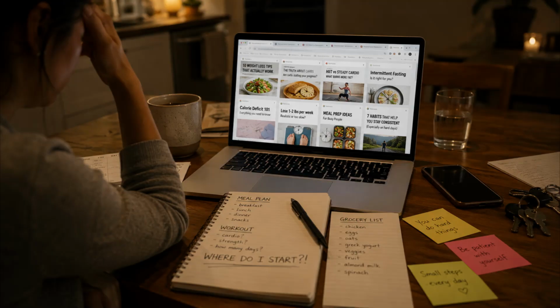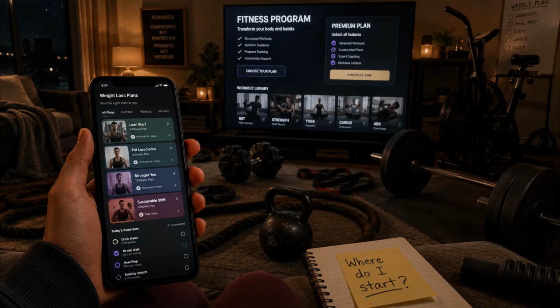If you've ever tried to start a weight loss plan and ended up feeling completely overwhelmed by all the advice out there, you're not alone. Most people want to lose weight, but getting a plan together feels like too much. There's so many programs, apps, and subscriptions all telling you to do this or try that, and it gets overwhelming fast. And before you know it, you're stuck wondering where to even begin, or you feel like you're supposed to jump straight into the advanced stuff when you're not ready for that yet.